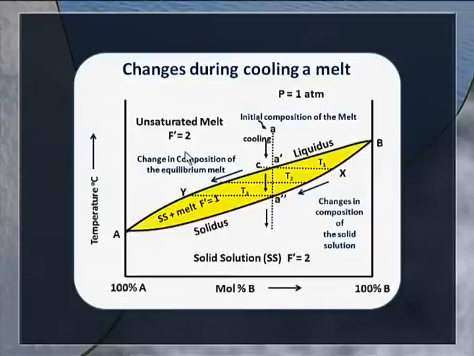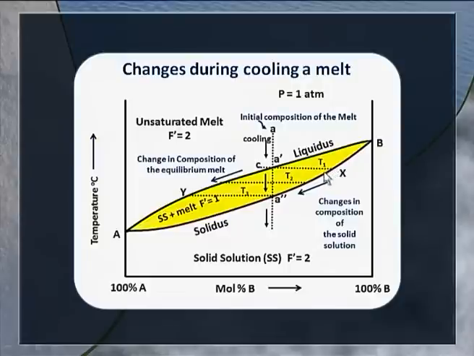Now let us look at the progressive change that takes place while cooling a melt. As I told you, if you start from A till you reach A prime, only melt remains, and at A prime the solid separates out with the composition given by point X here. The cooling is still allowed because you are left with 1 degree of freedom, and the temperature decreases to, say, the isotherm T2.